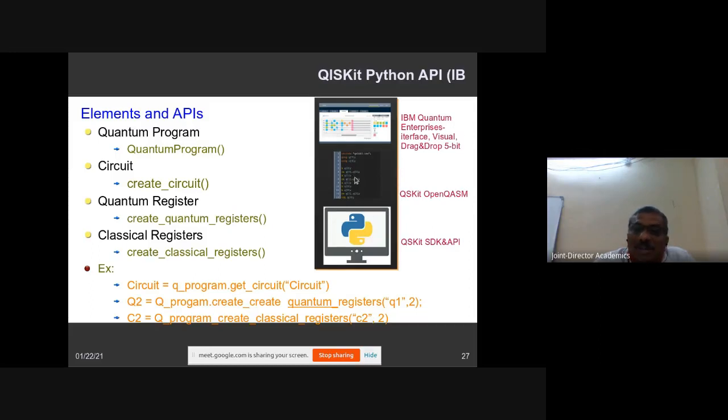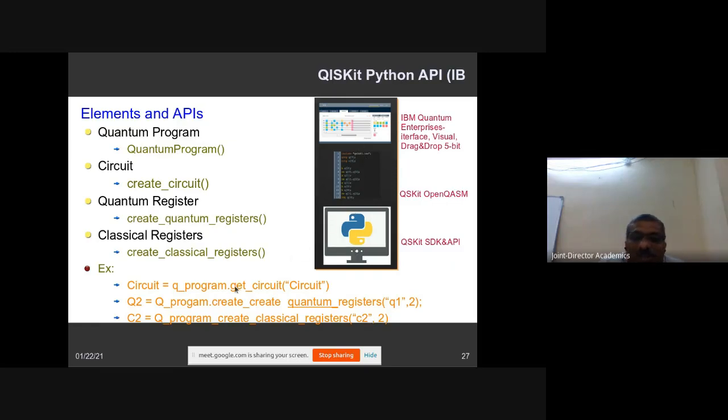Or if you don't have all these things and want to build your code from scratch, there is Qiskit with Open QASM. If you are strong with Python, you can develop quantum computing applications and simulate quantum computing circuits by writing the code from scratch. Or there is the Qiskit SDK, the software development kit, where in the backend there is a library, and you can directly include that library and call the corresponding things. So these are the 3 different types of platforms.